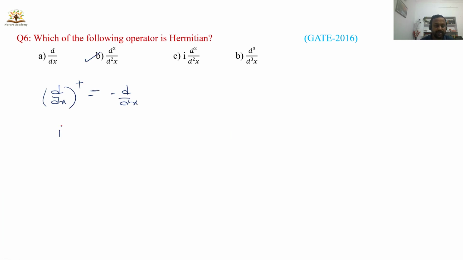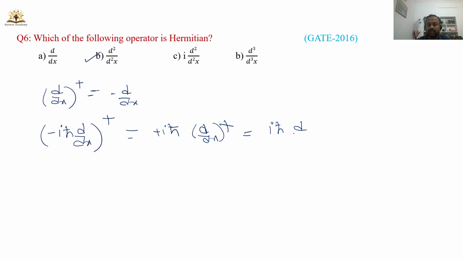Now please tell me whether the momentum operator, minus i h bar d by dx, is a Hermitian operator or not. Minus i h bar will become plus i h bar, and d by dx under dagger will give minus d by dx, so you get minus i h bar d by dx. So this is operator A, and you are getting operator A again. From this I can say momentum is a Hermitian operator.